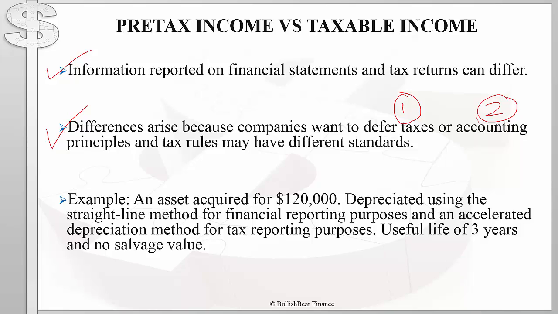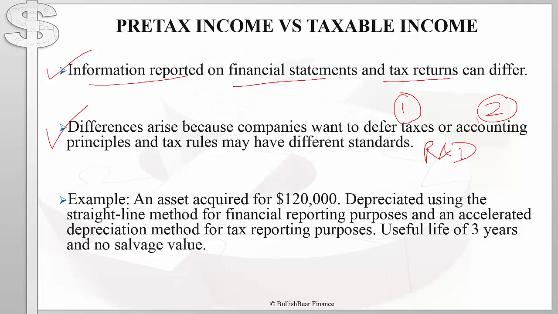For example, under accounting rules, a company might be required to expense all of its research and development expenses in the year in which they were incurred, whereas under tax rules, a company might only be allowed to write off 20% of its R&D expenses in any given year. Regardless of the reasons, the important thing to note is that the information reported on financial statements is often different from the information reported on a company's tax return.